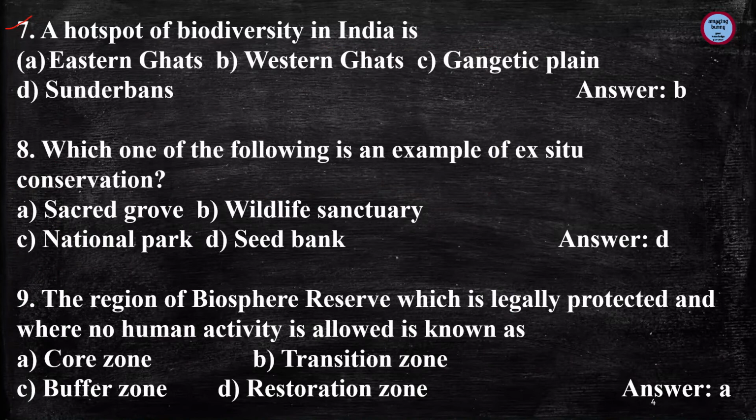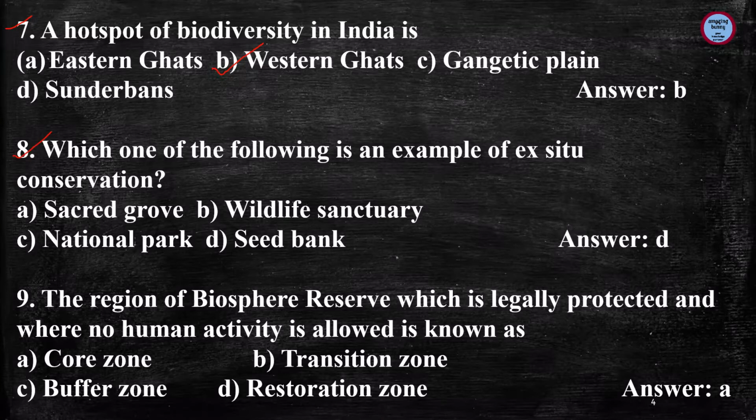Question number 7, a hot spot of biodiversity in India is. Now there are various options and Western Ghats is the correct answer. Officially, 4 out of 36 biodiversity hotspots in the world are present in India. The first is Himalayas, second Western Ghats, third Indo-Burman region and fourth is the Sundaland, which includes the Nicobar group of islands. So among all these options, Western Ghats is the correct answer, which is the hottest spot of biodiversity in India.